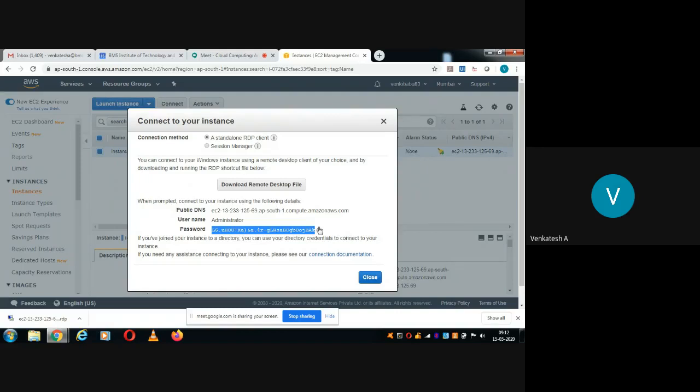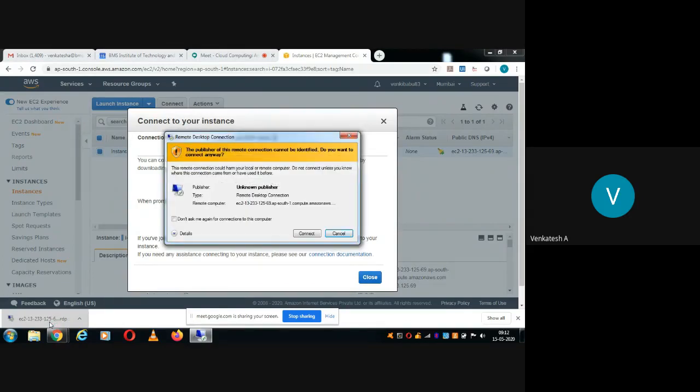Now we need this password to log in remotely to the virtual machine. So you click on this RDP file, the remote desktop file you just downloaded. Don't ask me again.